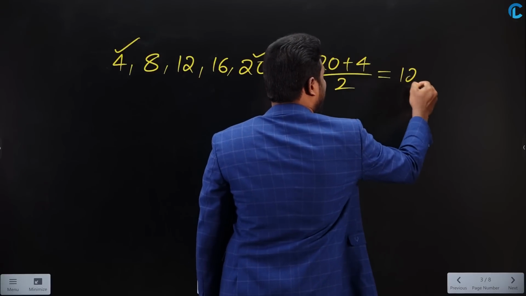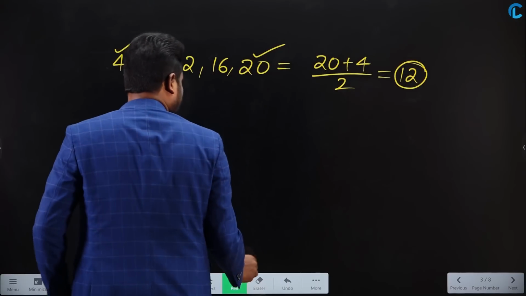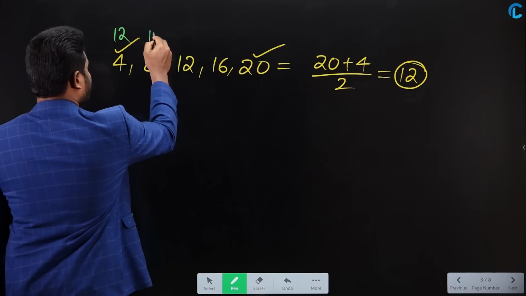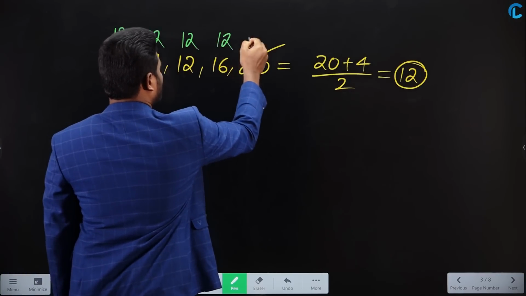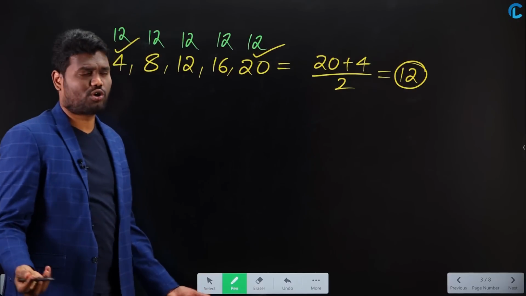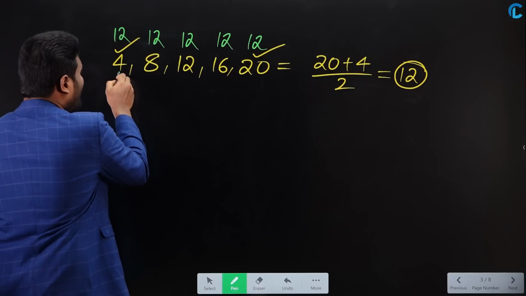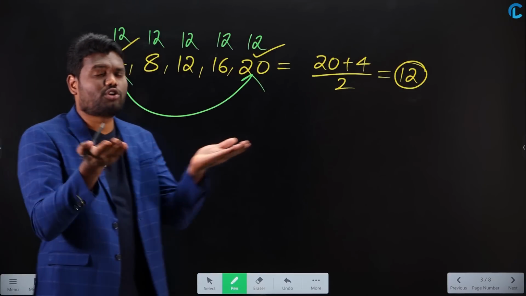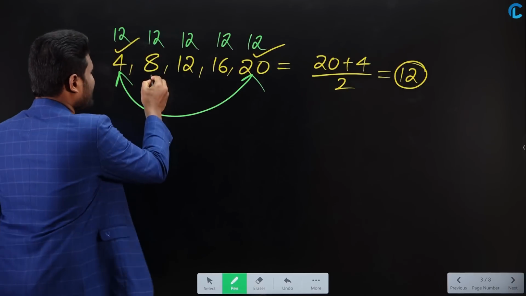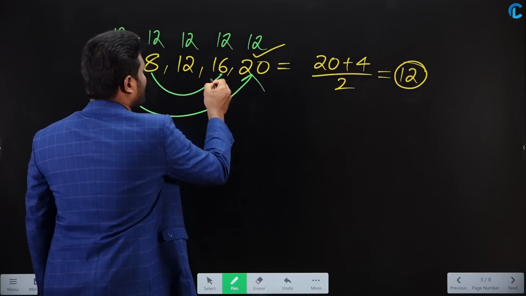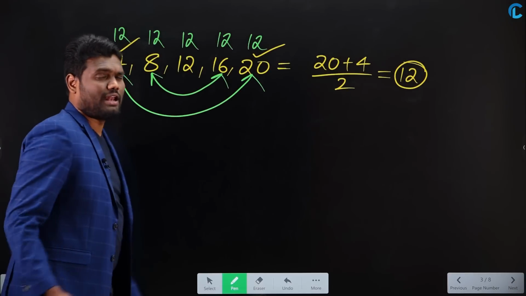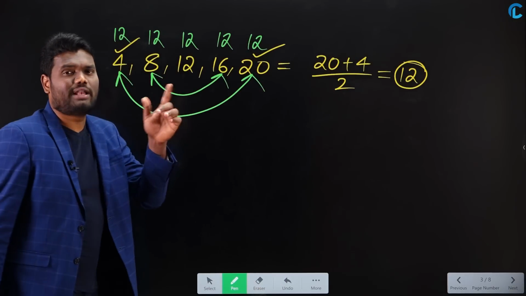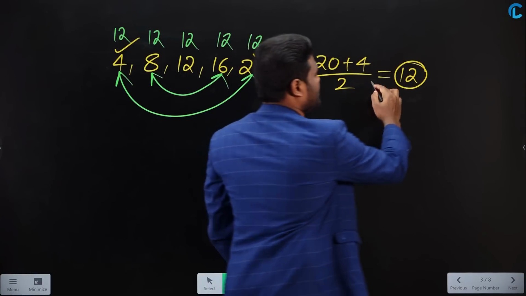So I can say that average is going to be 12. When I say average is 12, each and every number should be 12, 12, 12, 12, 12. Yes or no? If you want, you can check. 4 is 8 less than 12 and 20 is 8 more than 12. Both of them share with each other. Similarly, 8 is 4 less than 12, 16 is 4 more than 12. Both of them share with each other. Now all of them will be 12, 12, 12, 12. So I can say that average is nothing but 12.